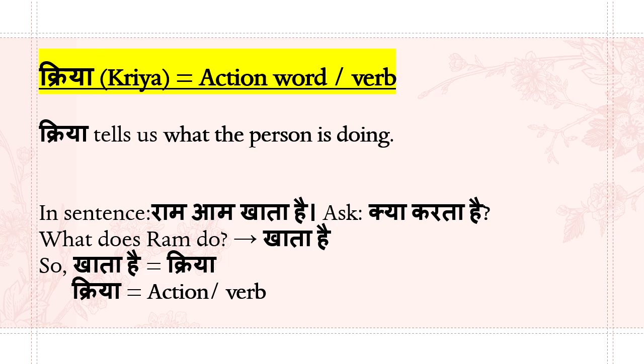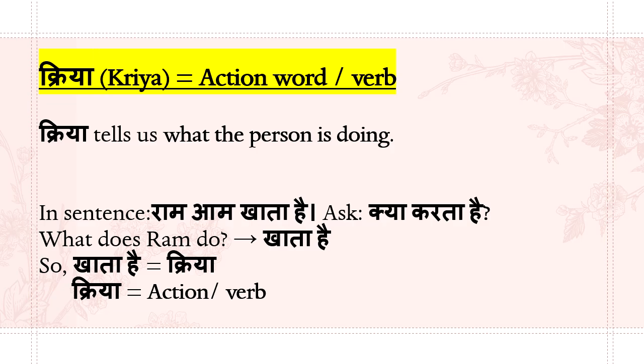So kriya is called verb or action word in English. So kriya tells us what the person is doing. If you ask a sentence, क्या करता है या क्या करती है? Kya? What does Ram do? Ram aam khata hai. What does Ram do?